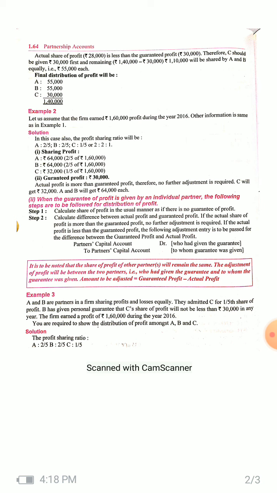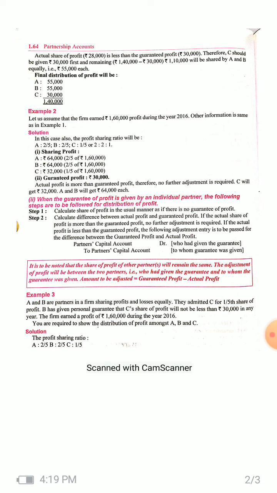So what will happen actually? The capital account of that partner who has given the guarantee will be deducted by the amount which is the deficit in the guaranteed profit. Let's see by the example only, you will understand better.